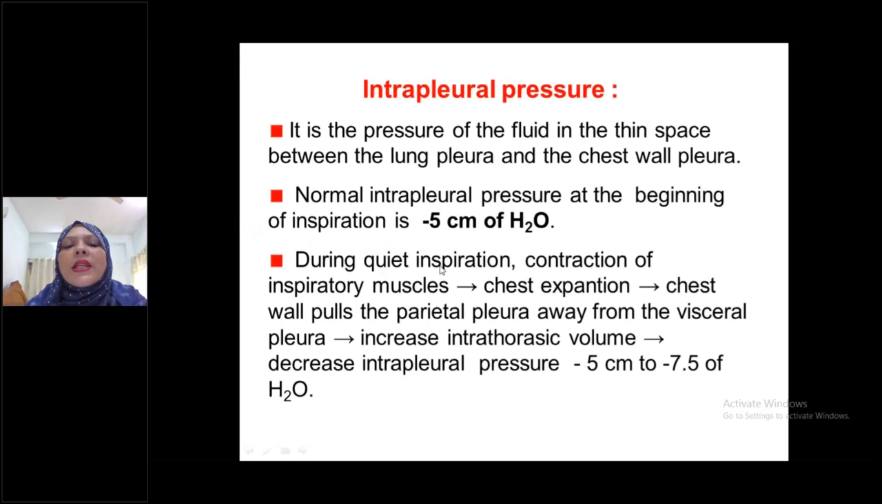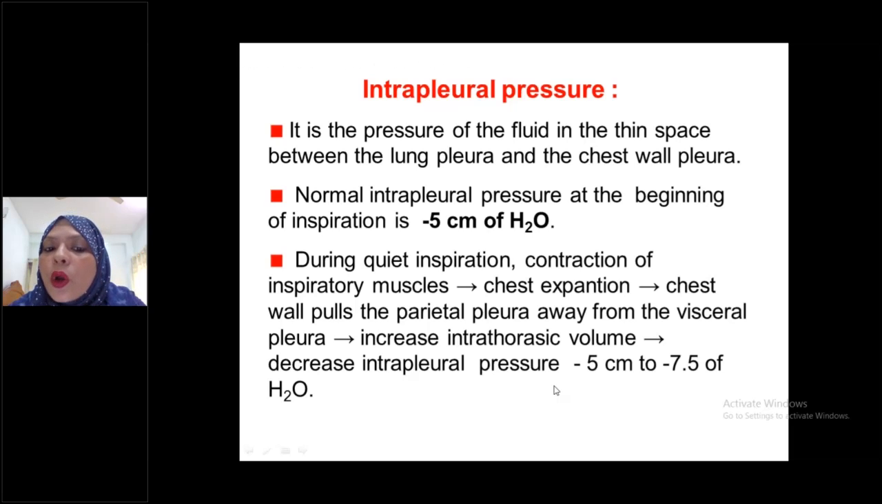During quiet inspiration, not forceful, what is happening? Contraction of the inspiratory muscles occurs, as you know very well. Chest expansion occurs, the chest wall pulls the parietal pleura away from the visceral pleura, and intrathoracic volume increases. That is, intrapleural pressure decreases. Intrapleural pressure always becomes more negative during inspiration. If you want to draw air from the atmosphere, of course you have to create negativity within the alveoli, within the lungs.